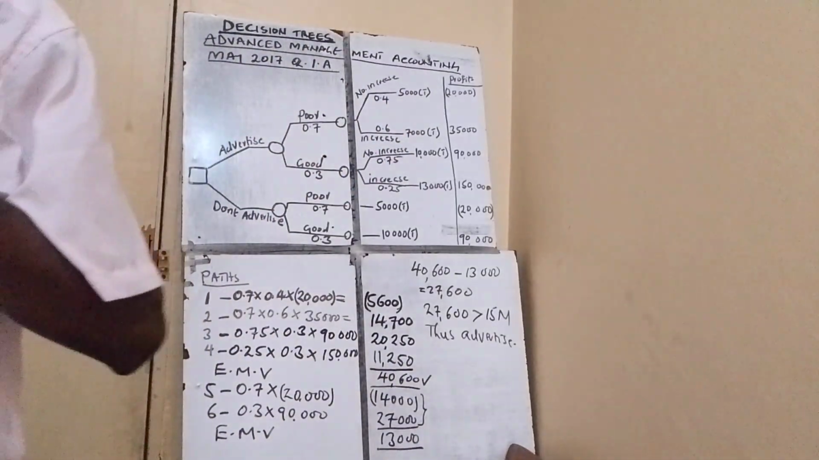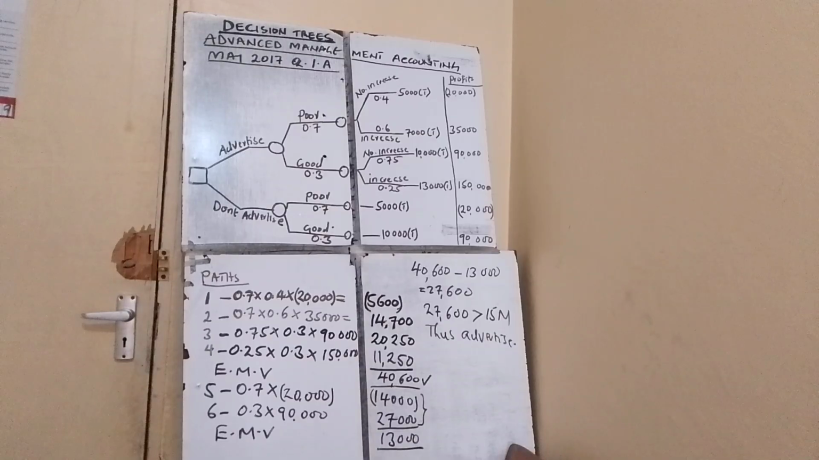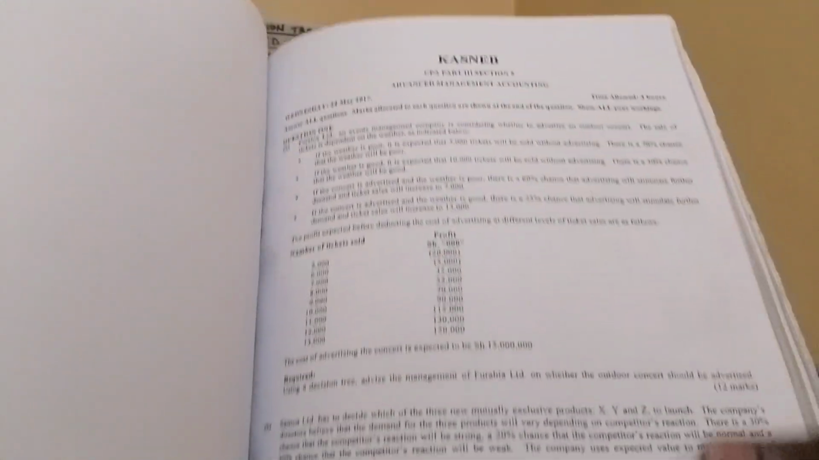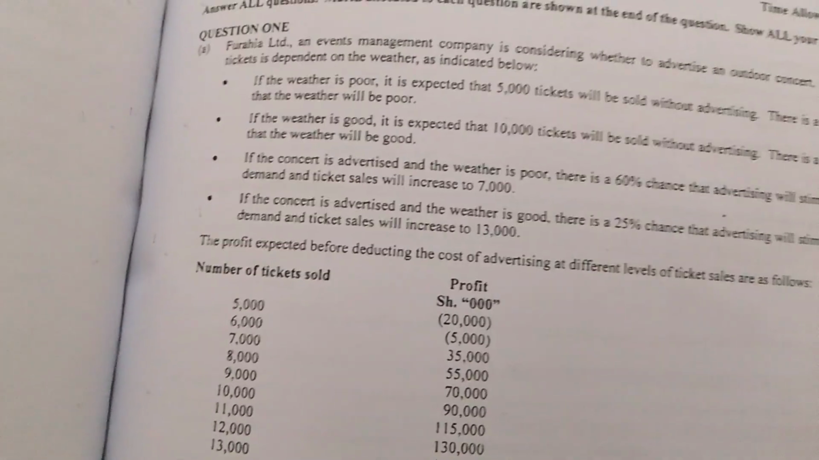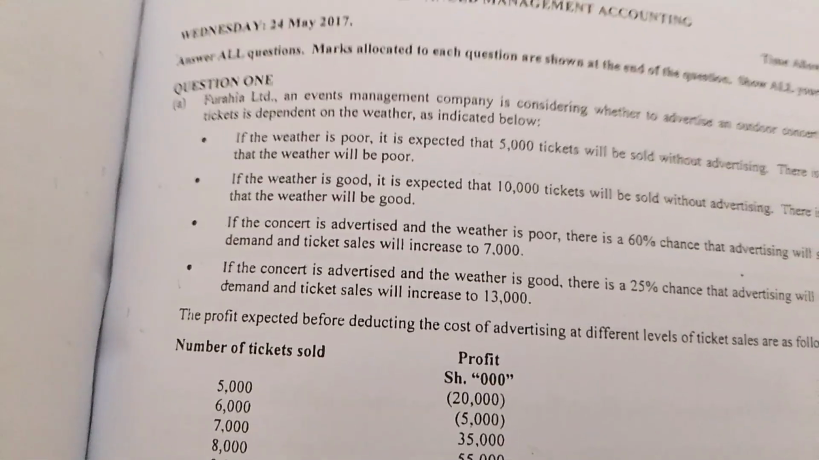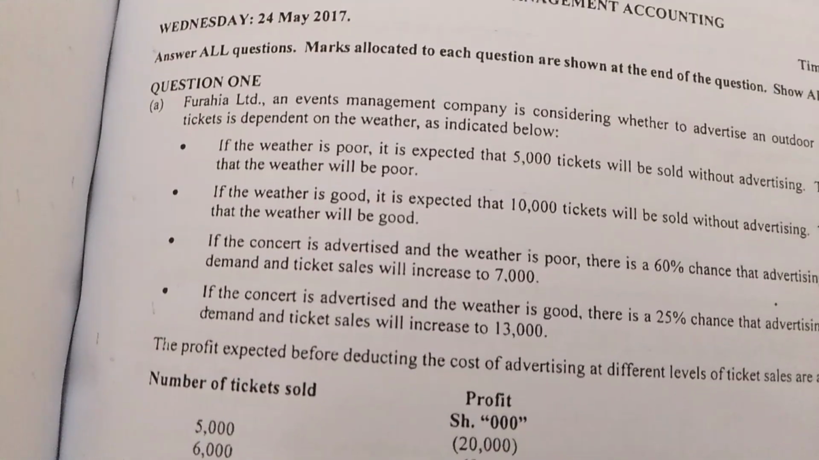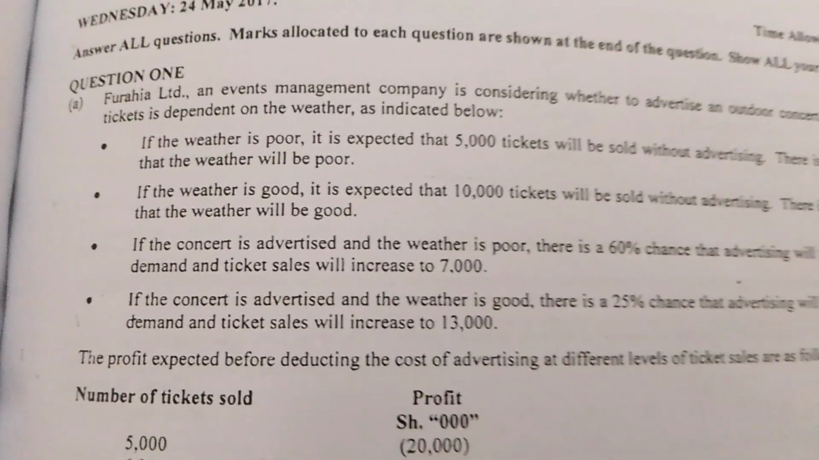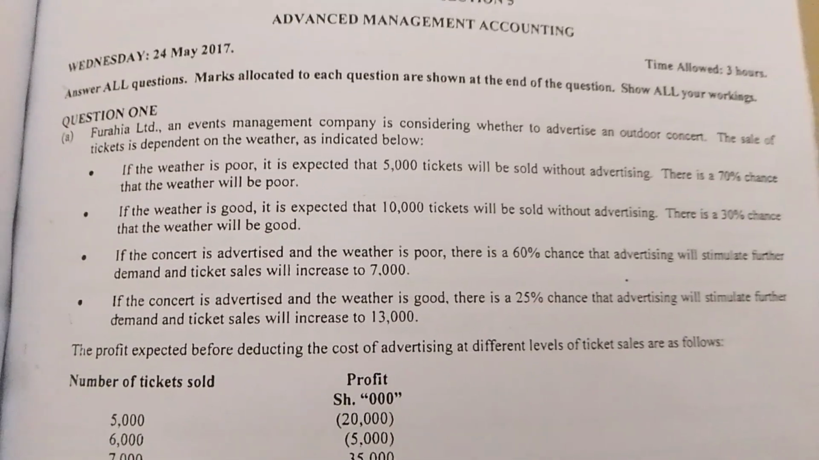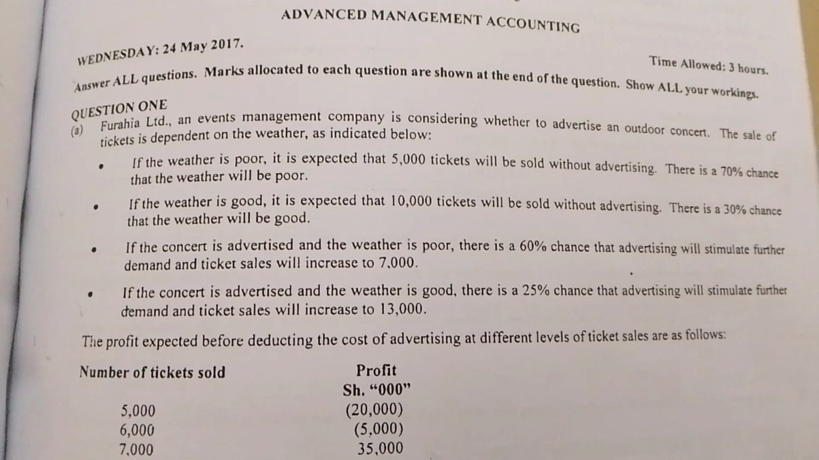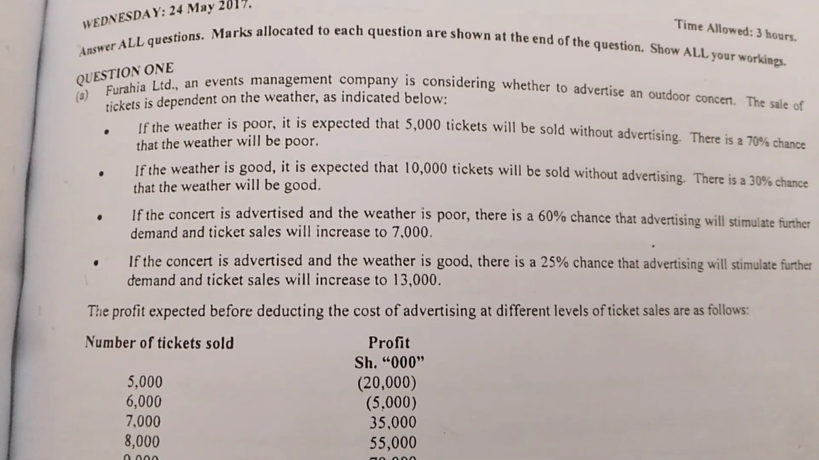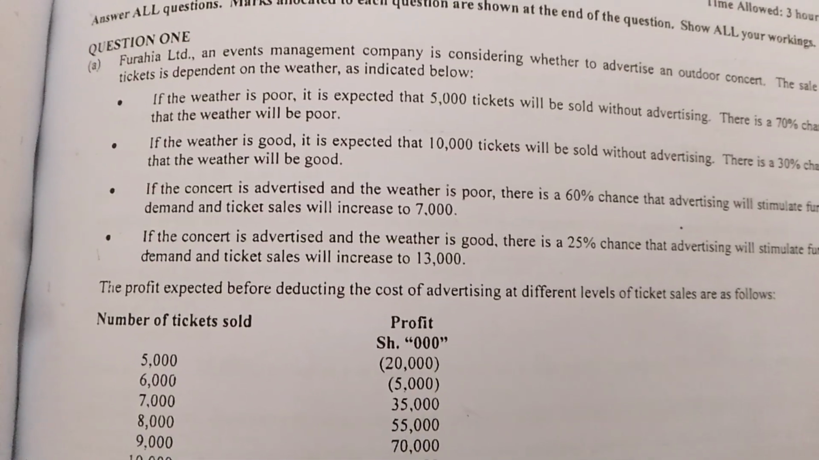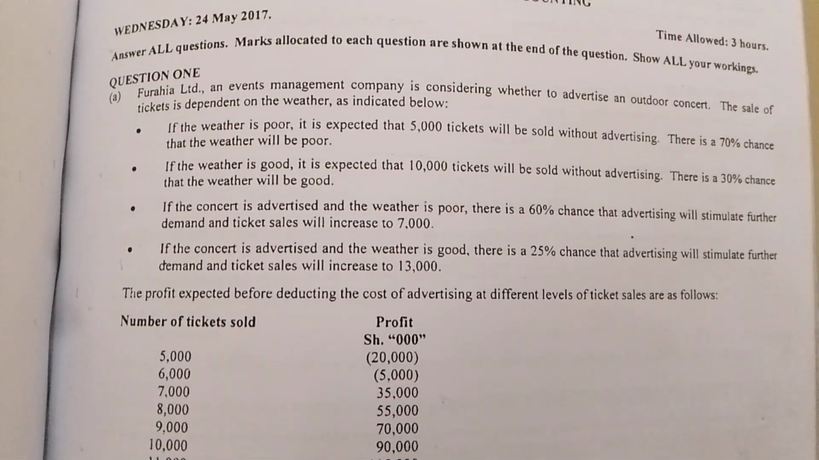You are told, you are given this information. The information appears there. Fraier Limited, an events management company, is considering whether to advertise an outdoor concert. The sale of tickets is dependent on the weather, as indicated below.